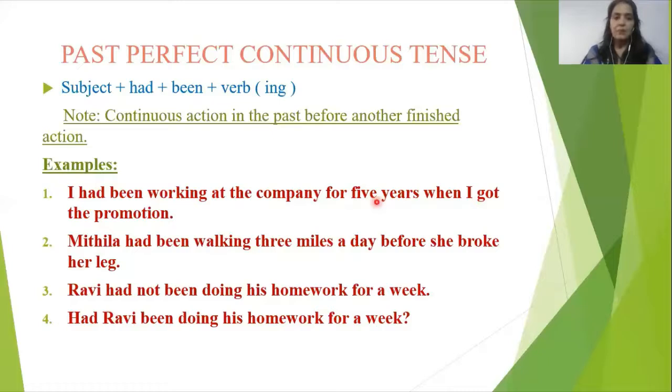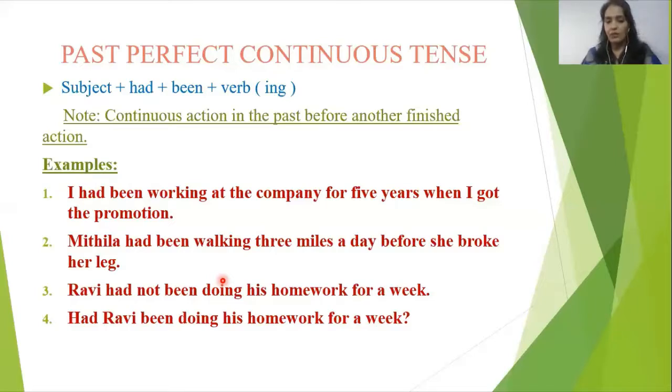Next one. Mithila had been walking 3 miles a day before she broke her leg. Two works, two actions, walking 3 miles and broke her leg. Till the time she broke her leg, she was walking continuously. Okay. Next one. Ravi had not been doing his homework for a week.